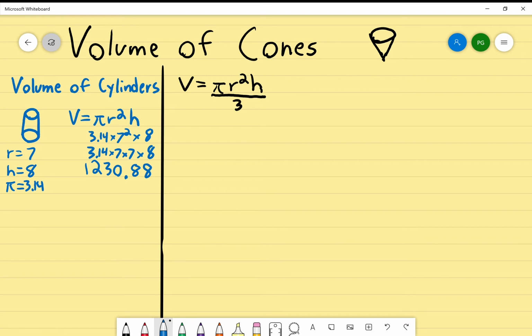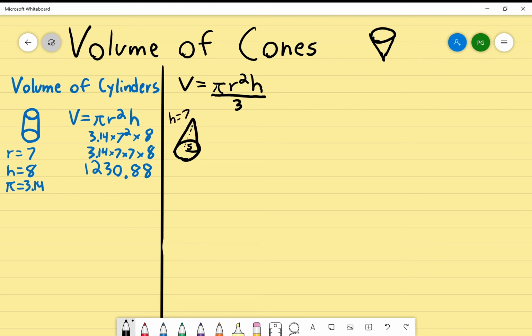That's how easy it is to find the volume of a cylinder. The volume of a cone is literally the same exact formula. The only difference is at the end you divide it by 3. That's it. So let's say, and obviously this is a cone, think an ice cream cone, let's say I draw out this beautiful cone. This cone has a radius of 5 and a height of 7.